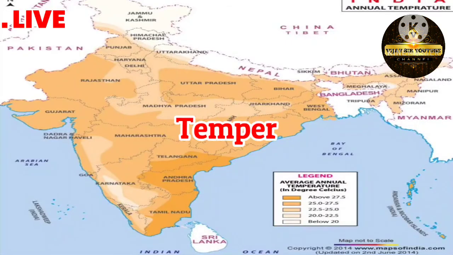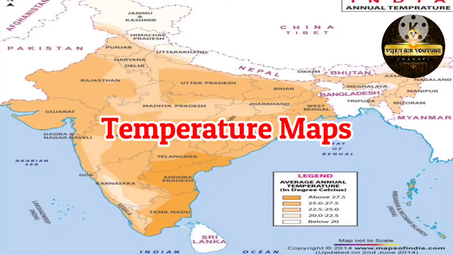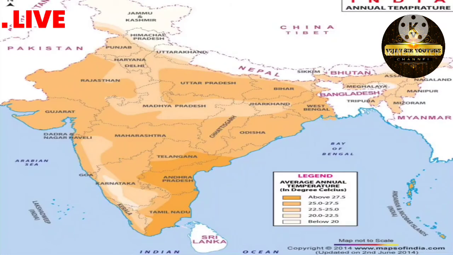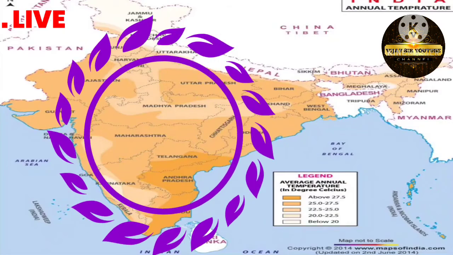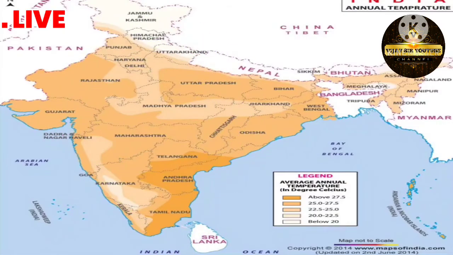Next concept is temperature maps. My dear children, India is a vast and sprawling country, a spacious country, and temperature varies in its different regions. You know that temperature varies from one place to another. Here the temperature varies in its different regions. So how would you know which state is hotter, which state is cooler? By observing this annual temperature map of India, you come to know which state is hot and which state is cool.